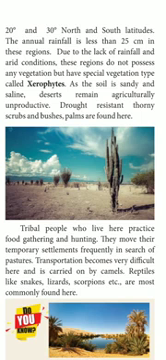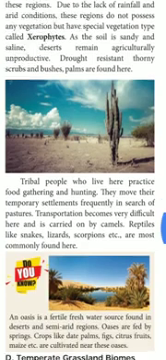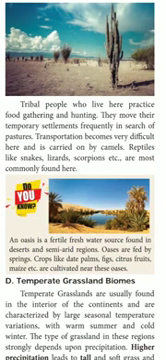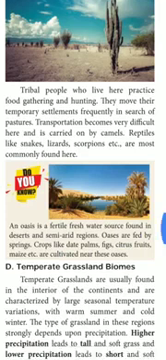What type of animals can we find in the desert biomes? Reptiles like snakes, lizards, scorpions, etc. are most commonly found here. Next, an oasis is a fertile freshwater source found in desert and semi-arid regions. Oases are fed by springs. Crops like date palms, figs, citrus fruits, maize, etc. are cultivated near an oasis.